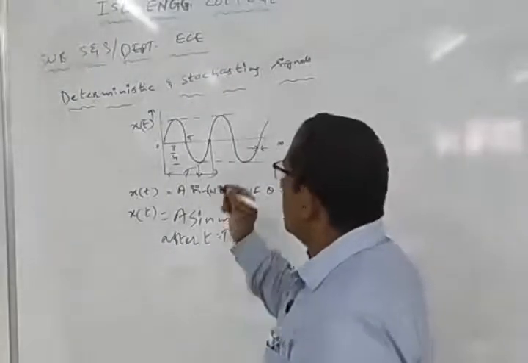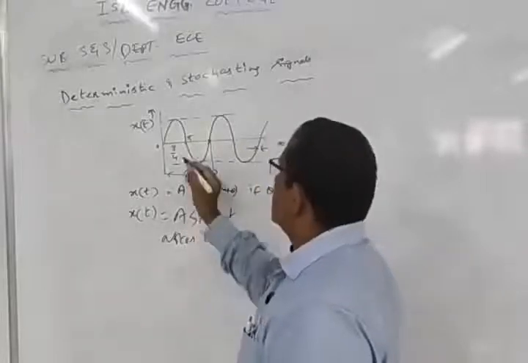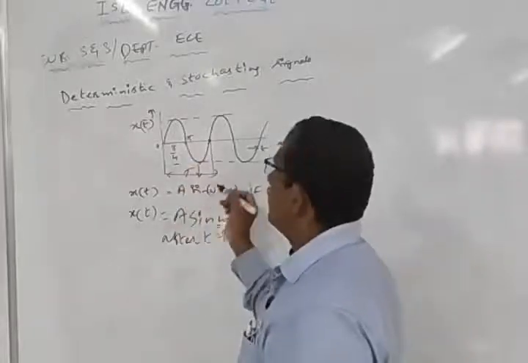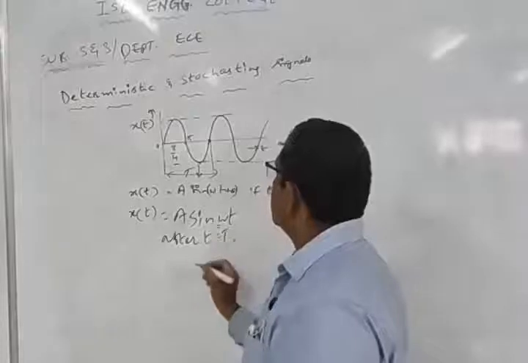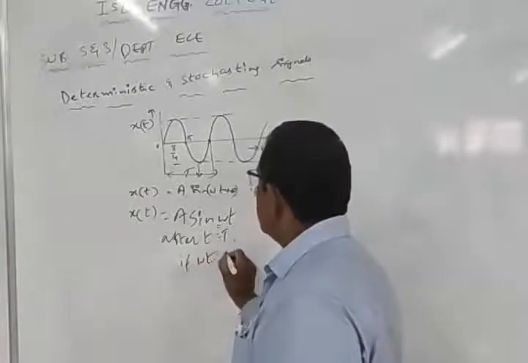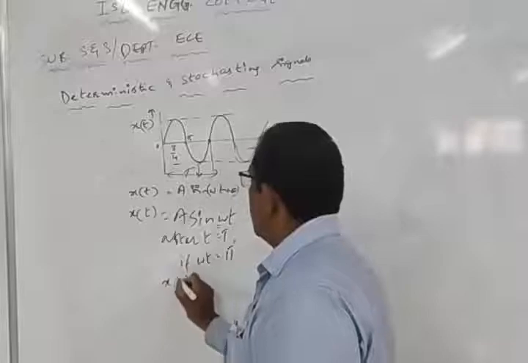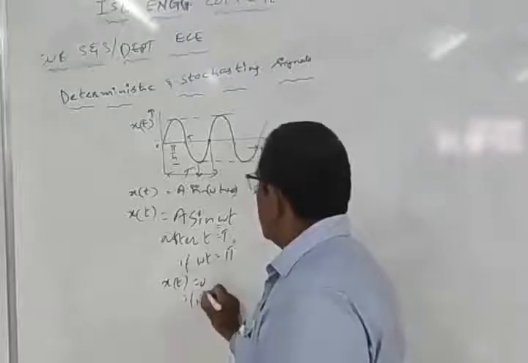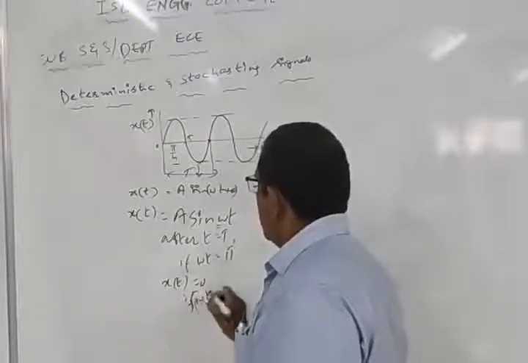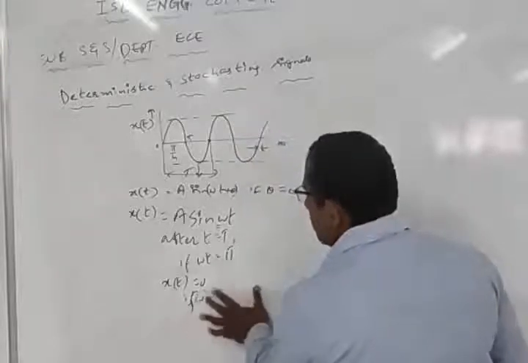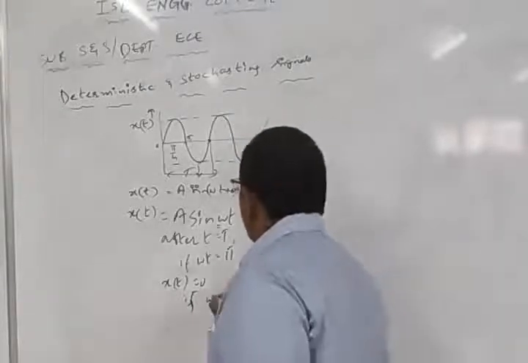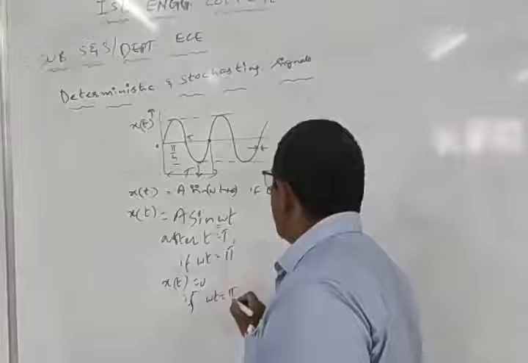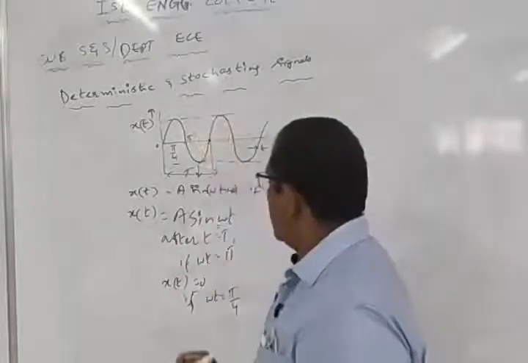So here we can find out the values of the signal. Say at pi by 4, sin pi by 4, you can find out the value. At sin pi you can find out the value. So sin pi is nothing but 0. So if omega t is equal to pi, x of t becomes simply equal to 0. Then if omega t is equal to some other value, say pi by 2, then you get the maximum value.